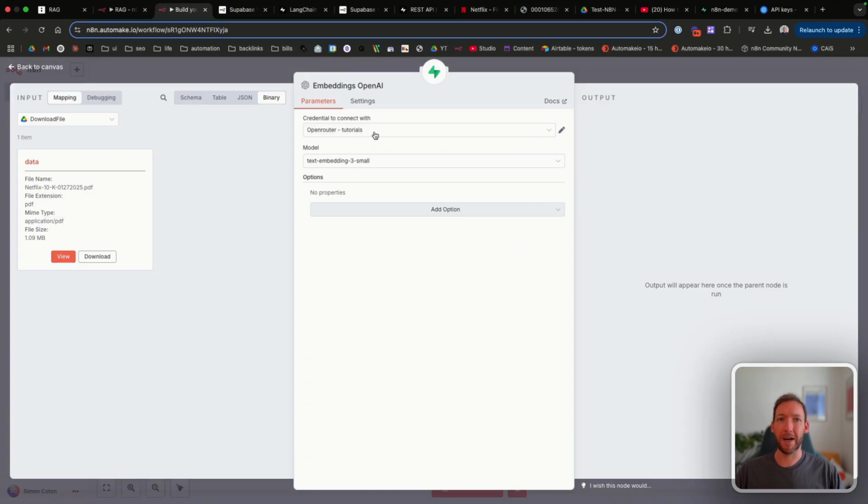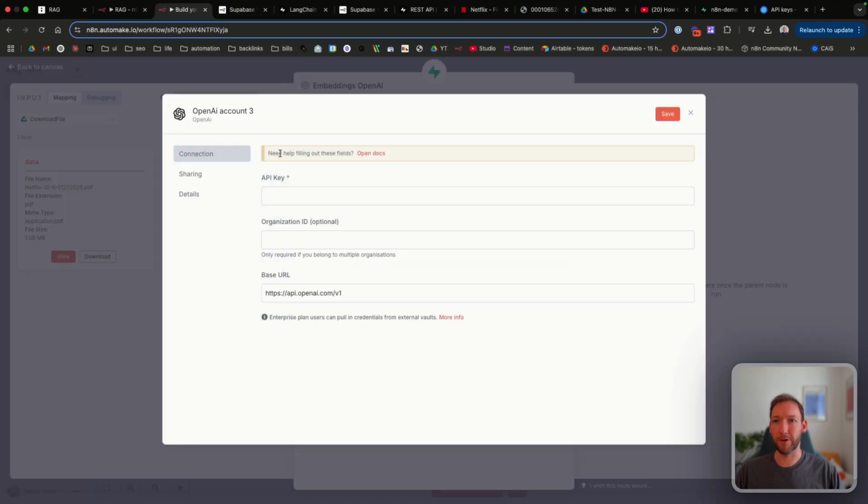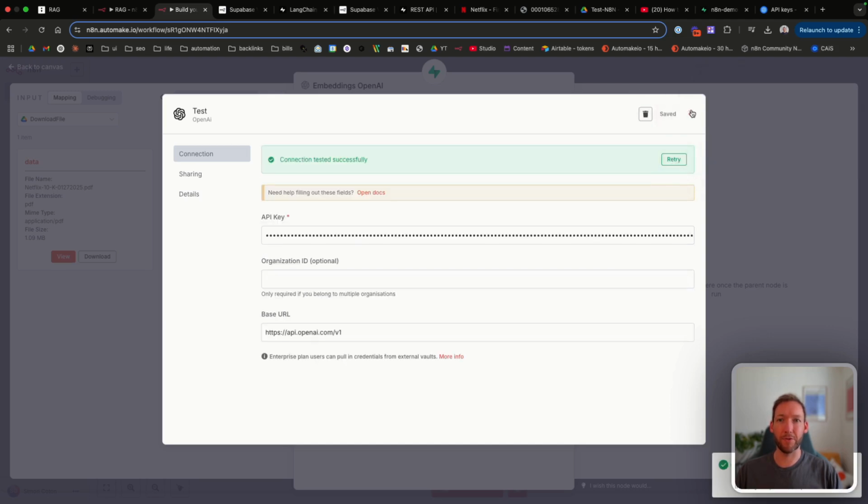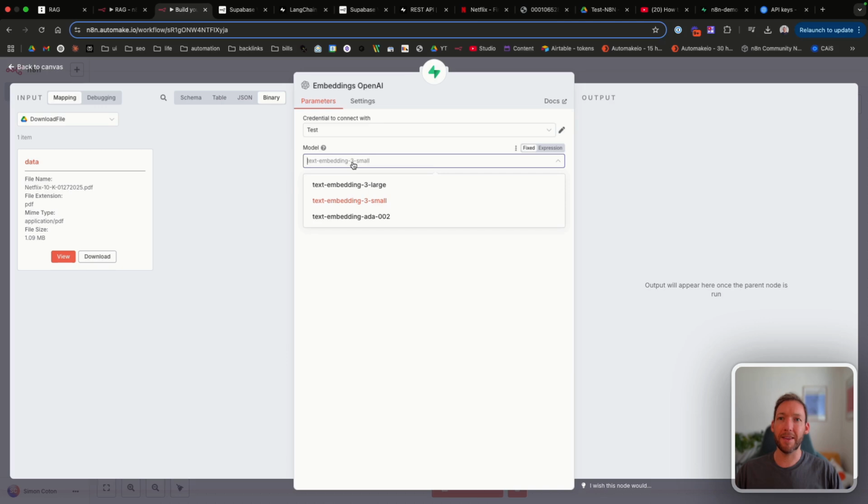And you're going to go back and make sure that you create a new credential. You're going to put in the API key, leave everything else the same. It's going to do the same again, test. If it goes green, it means it's successful. And then we choose an embeddings model here. So now we've got to choose a model. We're choosing between the text embedding 3 large, 3 small, or ADA 002.